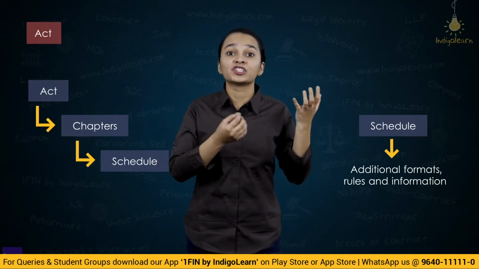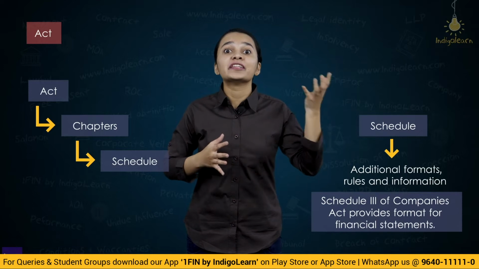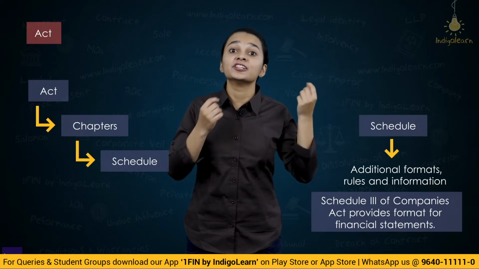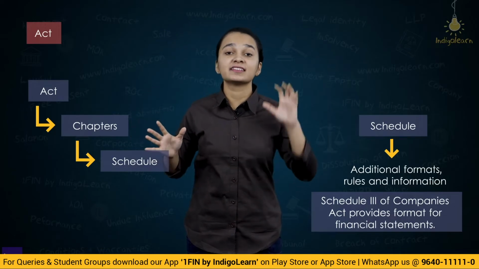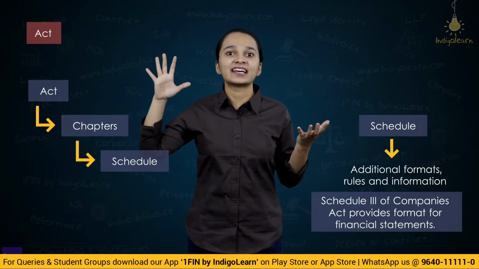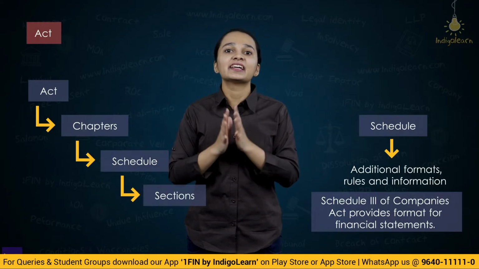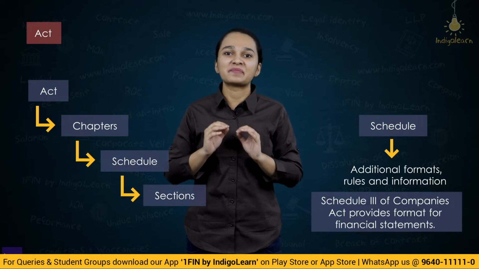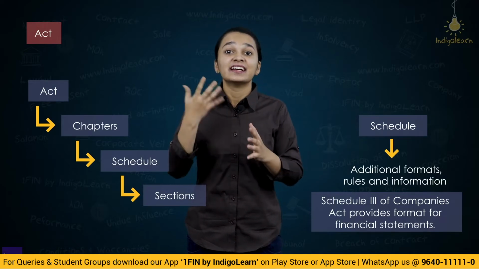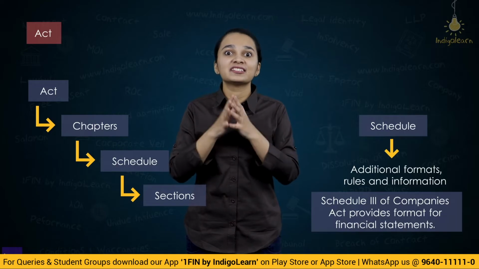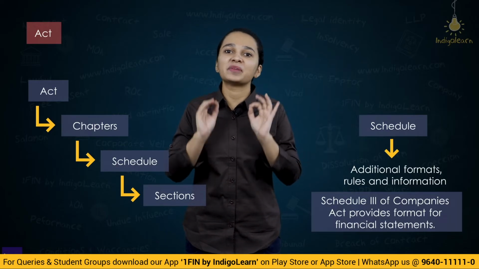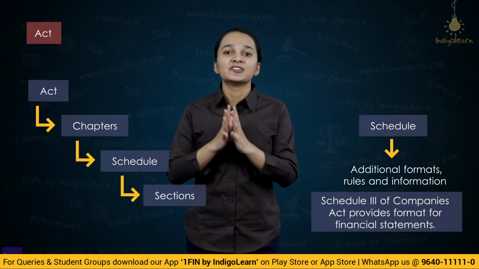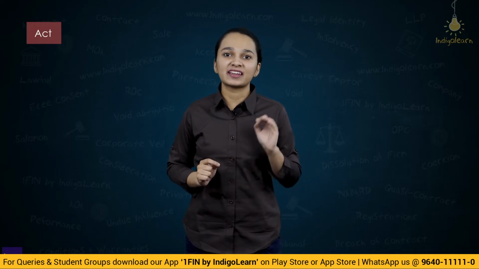There are different schedules which deal with different things in an act. There may be a schedule which gives us different formats, or schedules which give us different rules as well. So an act is divided into different chapters, it has different schedules, it has different sections, and all these things together comprise an act. Also understand, the meaning of different words may differ in different acts. It may be the same, but there may be differences as well. And there are certain different terms which are used in an act.